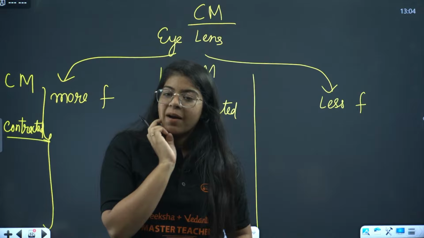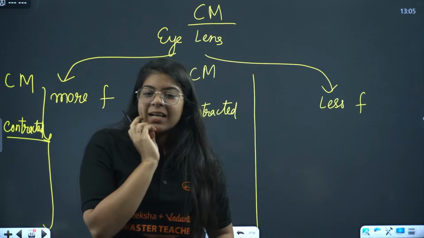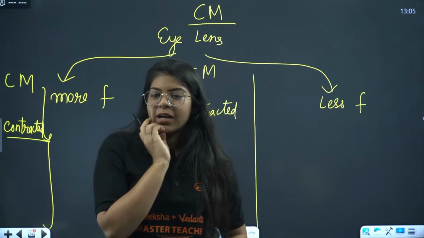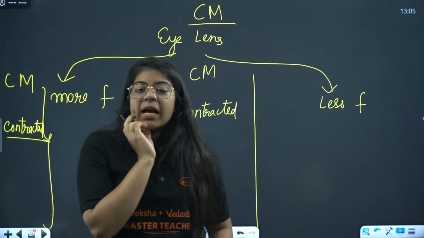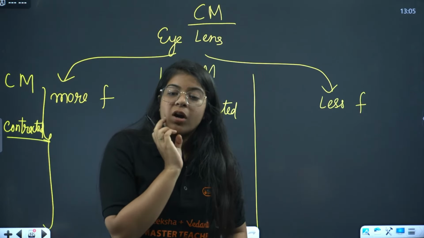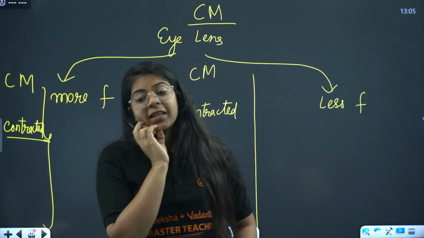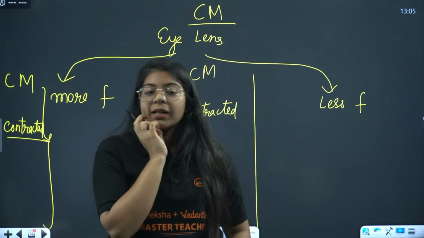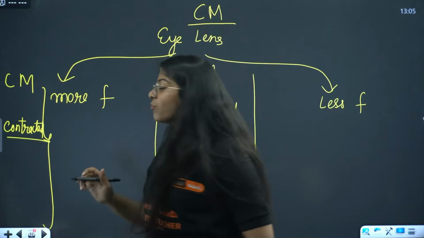Less focal length. Very good. Anyone else? If the ciliary muscles are contracted, will it be more focal length or less focal length? Okay, we have the answer as less focal length.